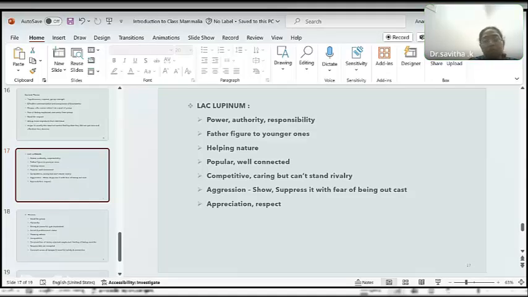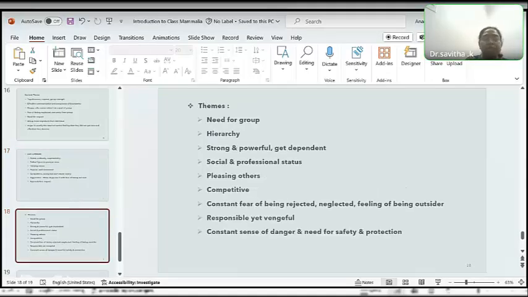And that need for appreciation and respect is a common theme for most of the mammals, and need for the group as such, because we see wolves in larger groups, so there's a strong need for the whole group. And he also says that he cannot imagine himself staying alone. And hierarchy issue is definitely there, which is both a common mammal theme and also a theme for wolves. And they are very strong and powerful, but still they are dependent.